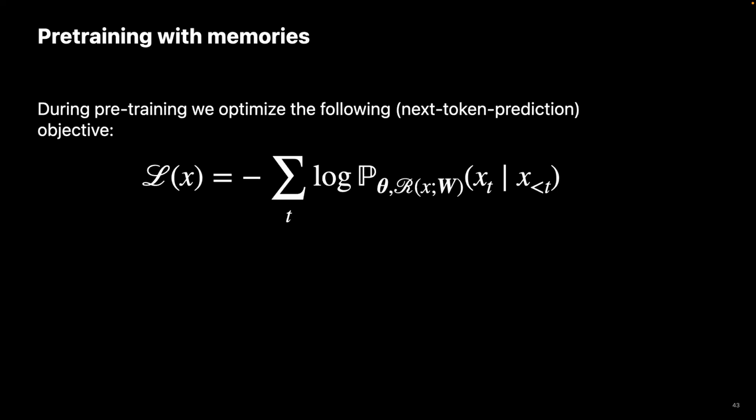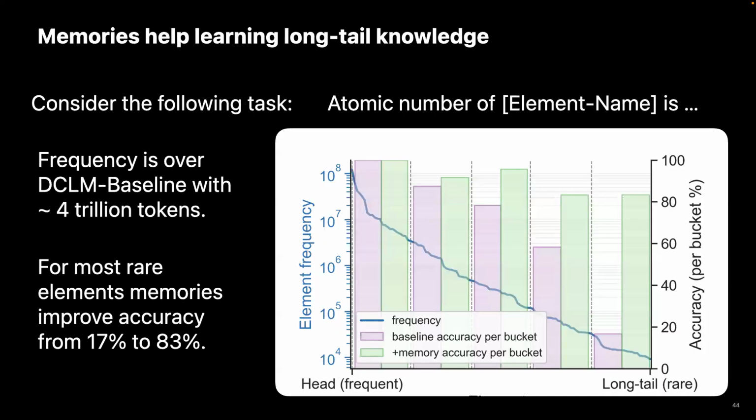The reason is this: the anchor model parameters, as well as memories near the root of the hierarchy, are updated using examples from a wide range of contexts. As a result, they are incentivized to learn broadly applicable patterns, common sense knowledge, and reasoning abilities. Whereas memories deeper in the hierarchy are updated much less frequently and with much more specific context. Consequently, they specialize in storing long-tail knowledge.